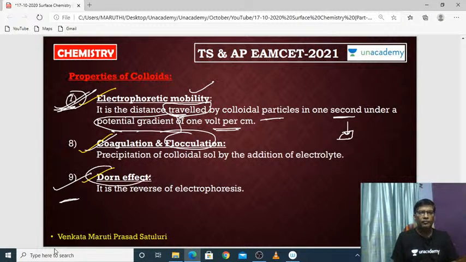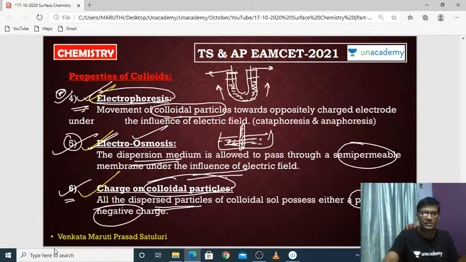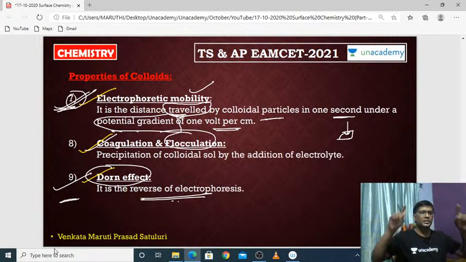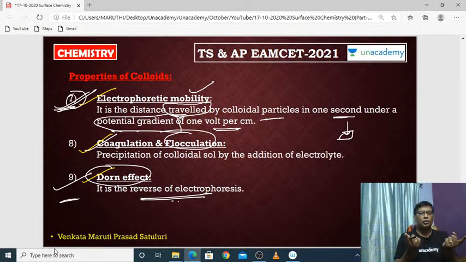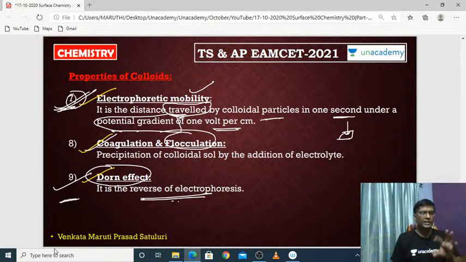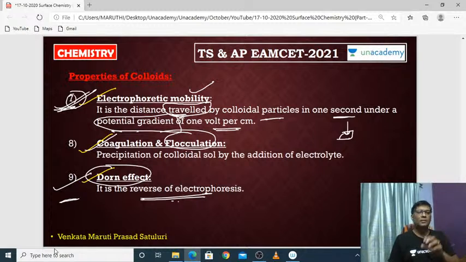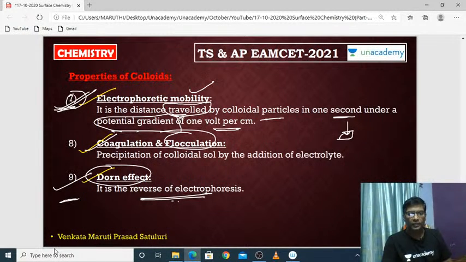That's all. And finally, Dorn effect. What is the meaning of Dorn effect? You know the electrophoresis concept. Electrophoresis is moving the colloidal particles towards the opposite electrode. So if the colloidal particle motion is the reverse of electrophoresis, we can say that it is Dorn effect. So Dorn effect is also one of the properties of colloids. So up to this, the properties of colloids are over.